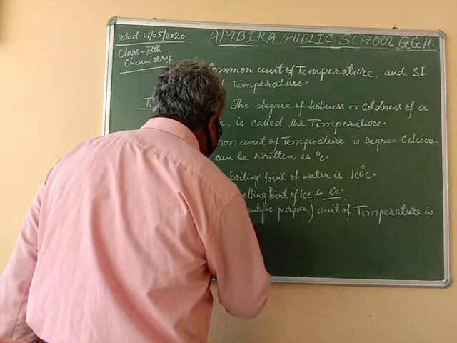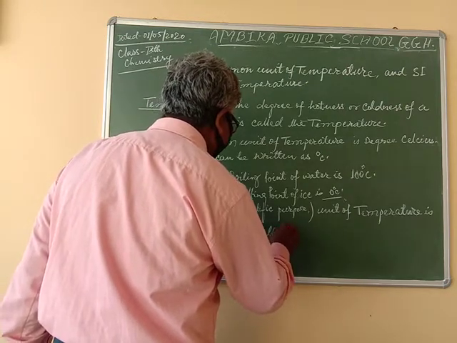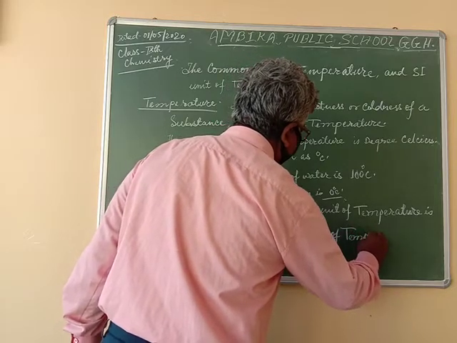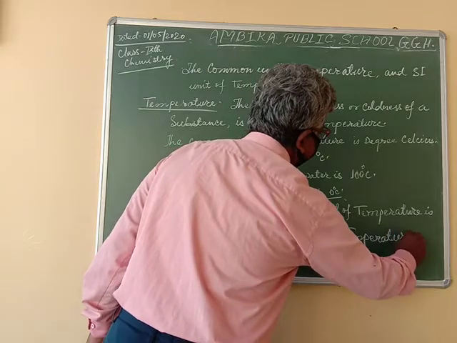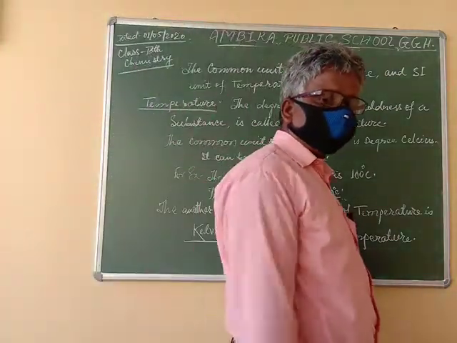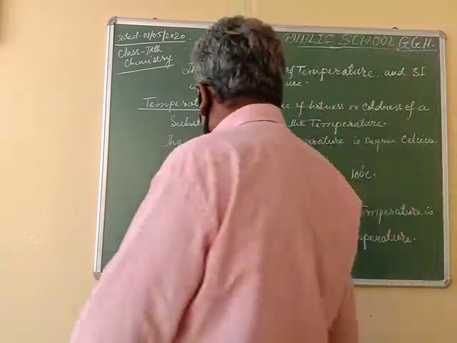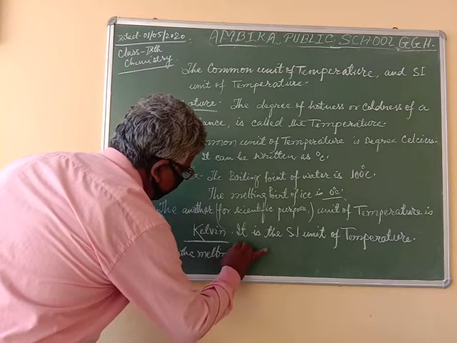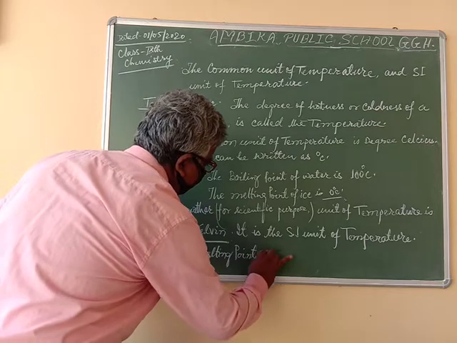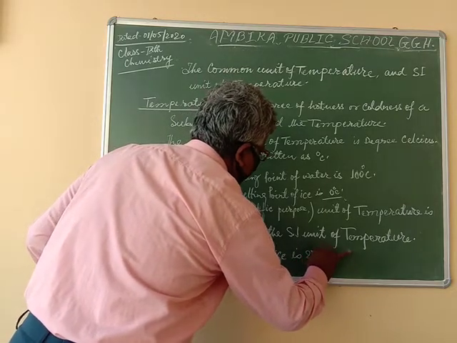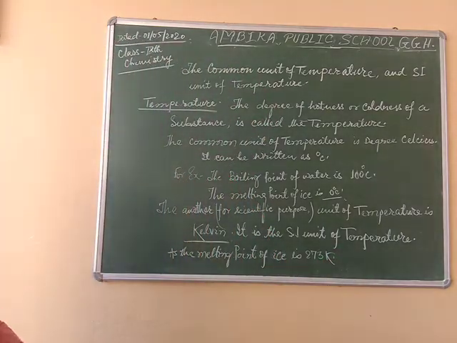Thus it is the SI unit of temperature. As the melting point of ice is 273 Kelvin. Write it fast.